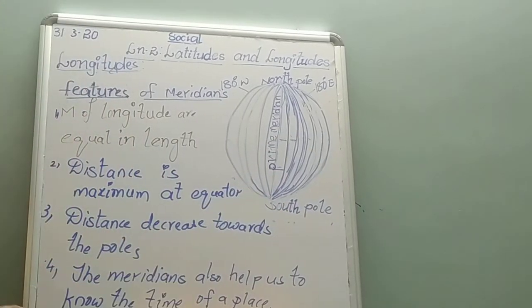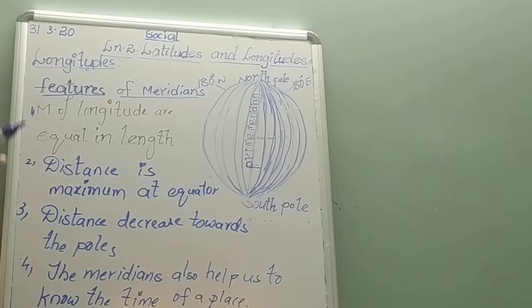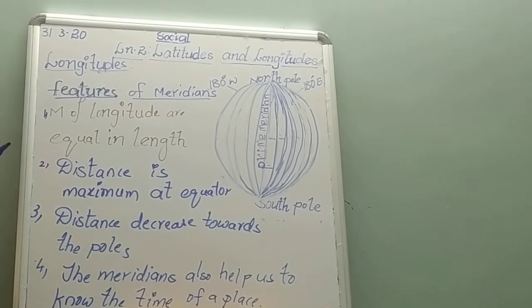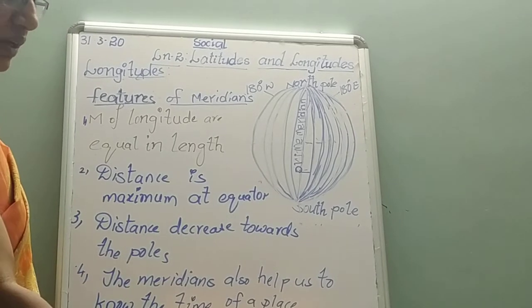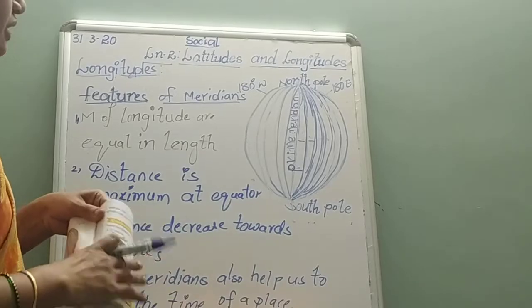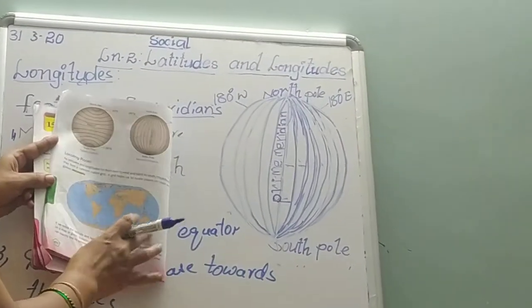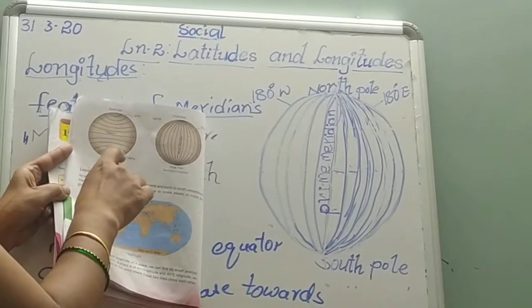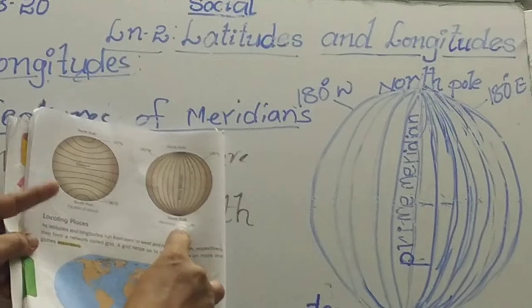Okay, children. And these meridians also help us to know the time of a particular place. These are the features of the meridians. And here in your textbook, you can see the picture of it clearly. This is the parallels of latitude diagram. This is the meridians of longitude. The same diagram.